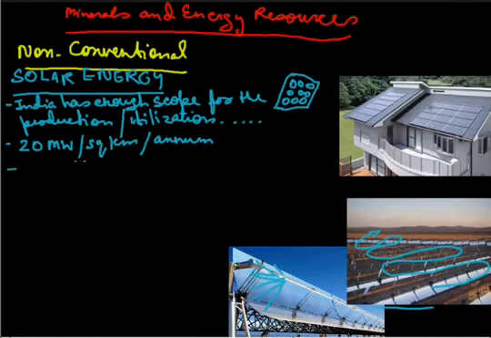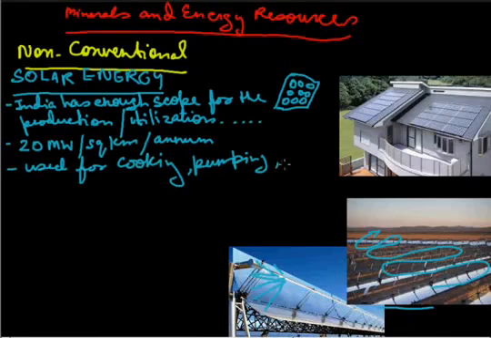As we know, solar energy can be used for cooking, pumping, steam and heating water.